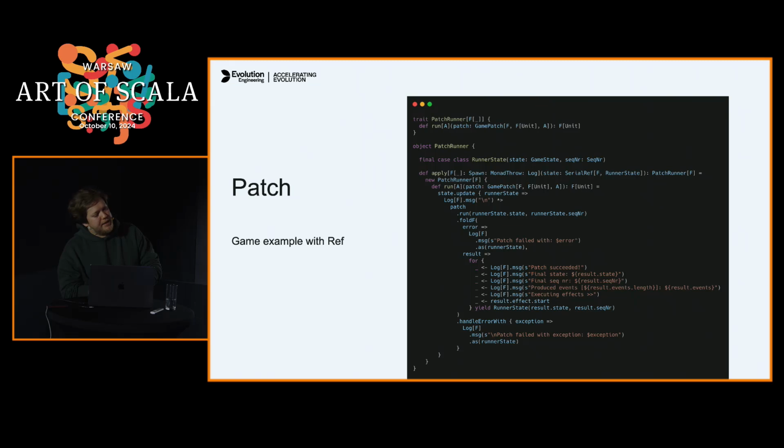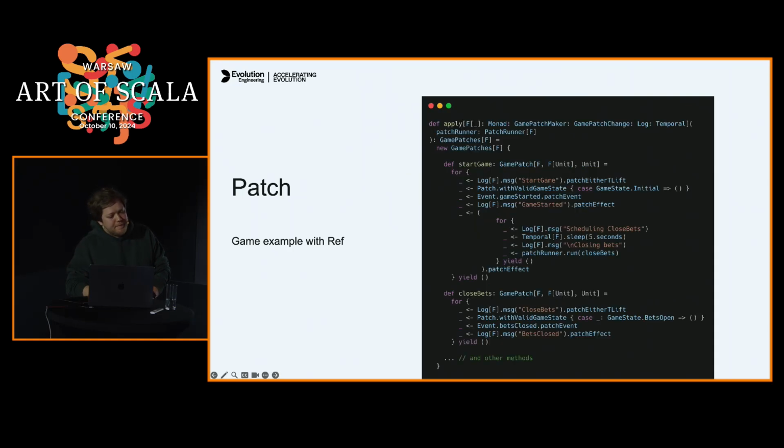So it's not just update from A to B, but update from A to F of B, basically. So it allows making it effectful, and it's the same thing we've seen before. But it's a separate entity which has the state and makes this update, taking state from the reference and then updating it in the end. And we have this internal state.